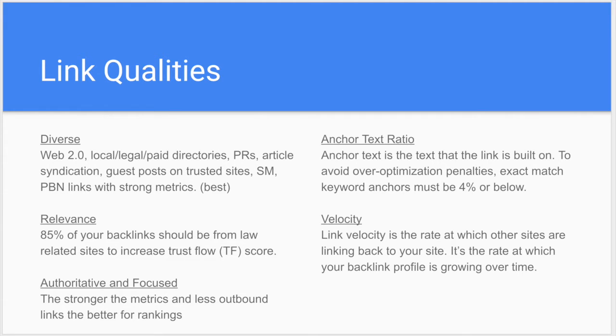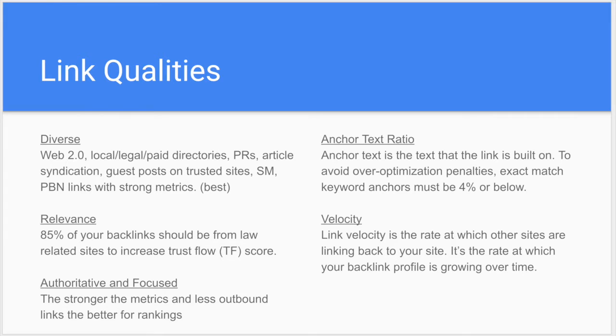Links have to be authoritative and focused. So just like what we're trying to do to your website, which is increase its authority, those links have to come from authoritative websites. That's what it ultimately increases your authority. And they have to be focused. So you don't want those pages linking to you to have tons of outbound links, because that dilutes the nutrition coming from those authority websites. Anchor text ratio is very important.